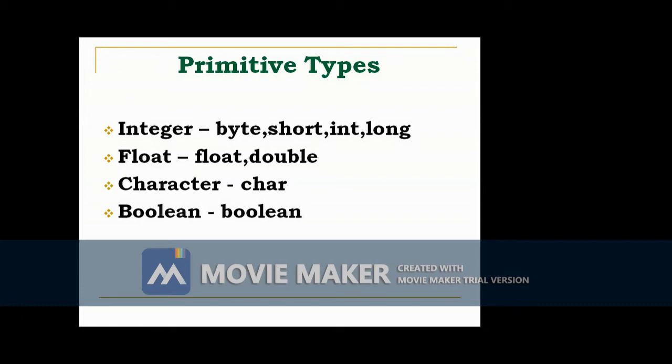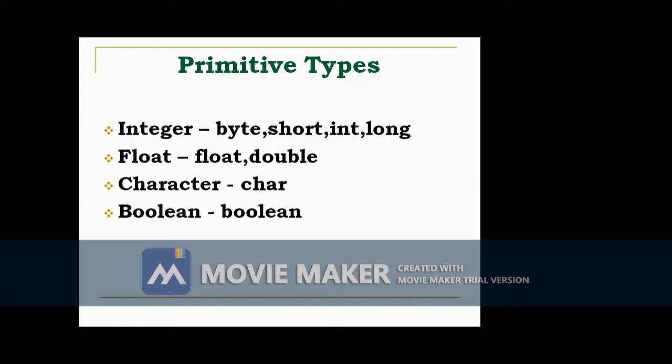Then another one is Boolean. Java has a primitive type called Boolean for logical values. It can have only one of two possible values, either true or false. That is the type returned by relational operators.